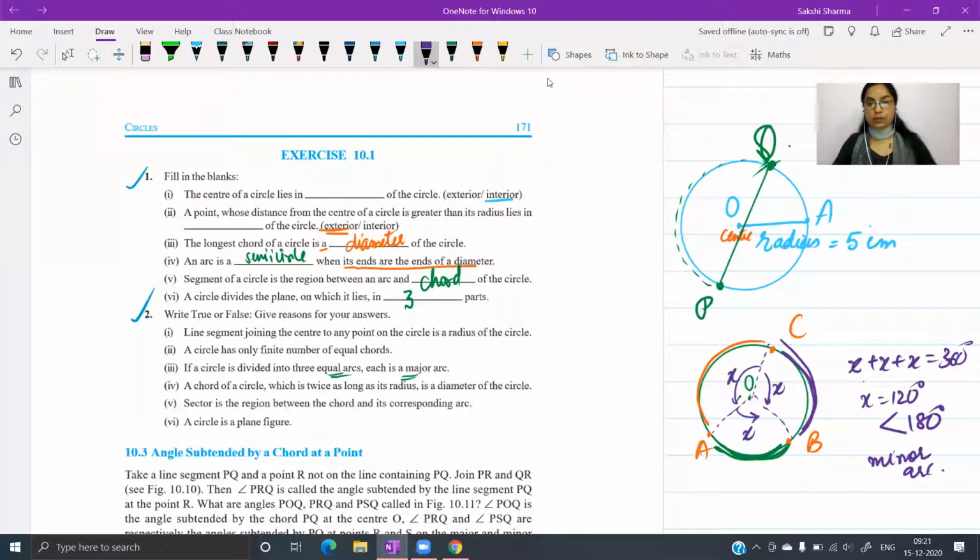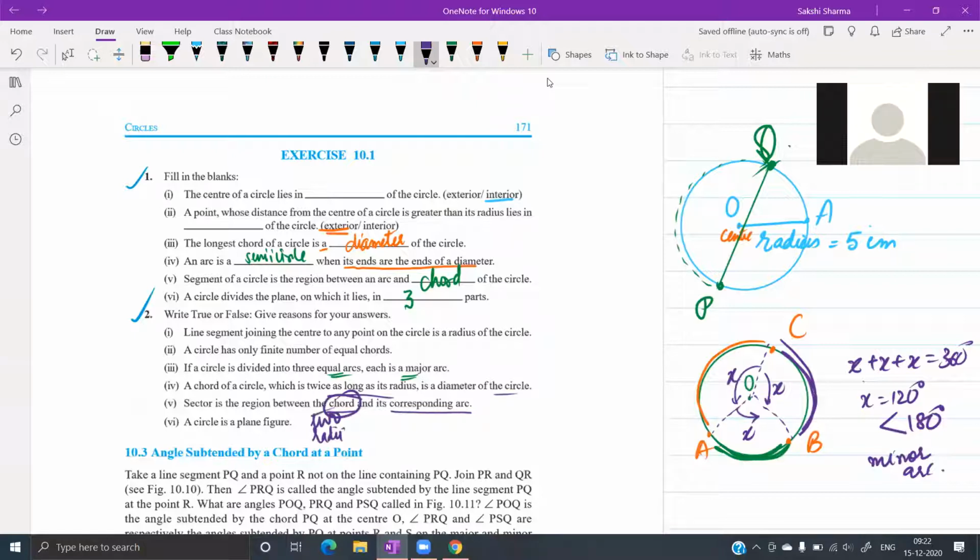Then chord of a circle which is twice as long as the radius is diameter of the circle. True. This will be only possible if that chord will pass through the center, and in that case, the chord becomes diameter of the circle. Sector is the region between chord and corresponding arc. False. It's the area between 2 radii and the corresponding arc.